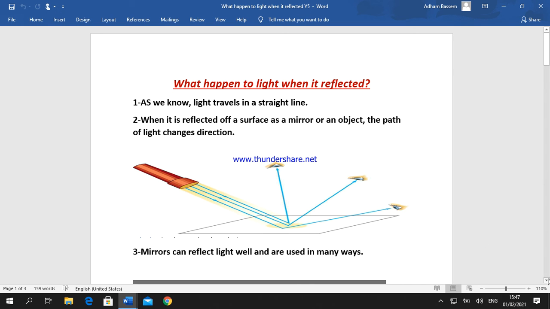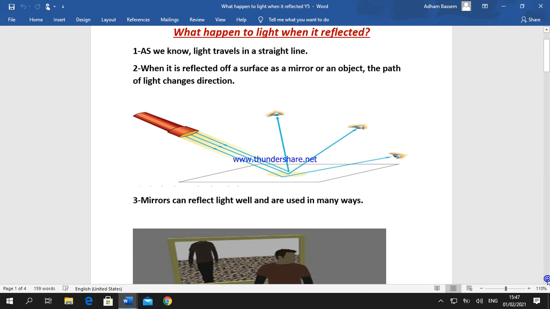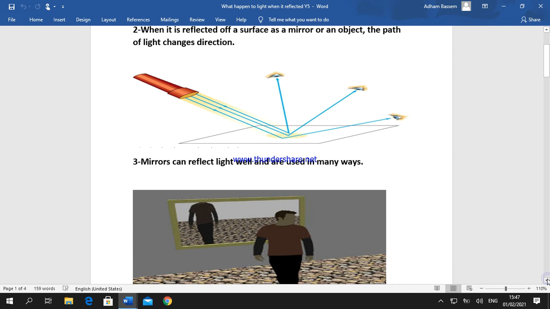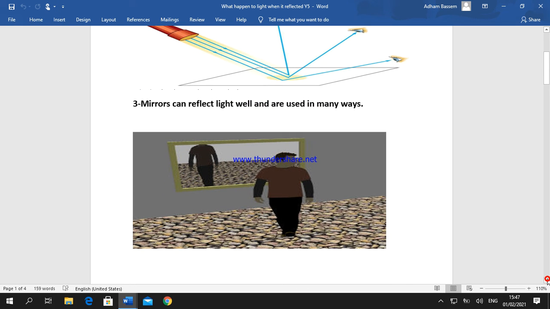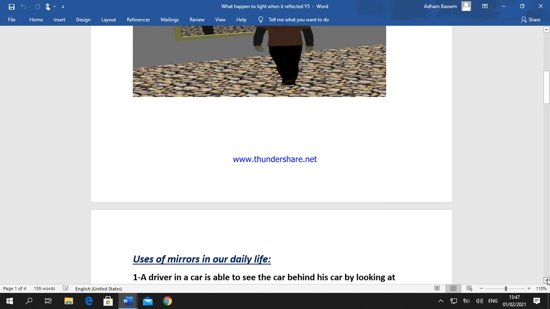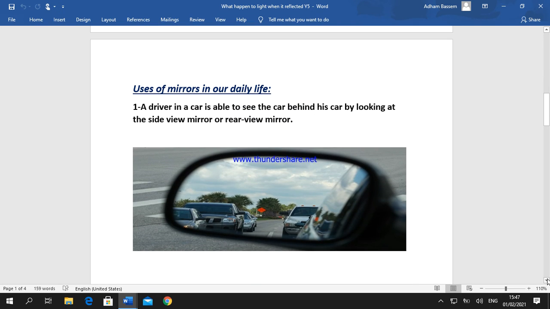We have a reflecting surface. This example is a mirror. Mirrors are the common, famous reflecting surface. Mirrors can reflect light well and are used in many ways in our daily life. What are the uses of mirrors in our daily life?